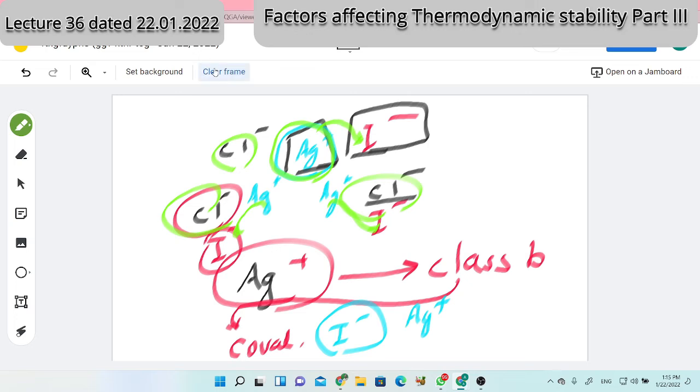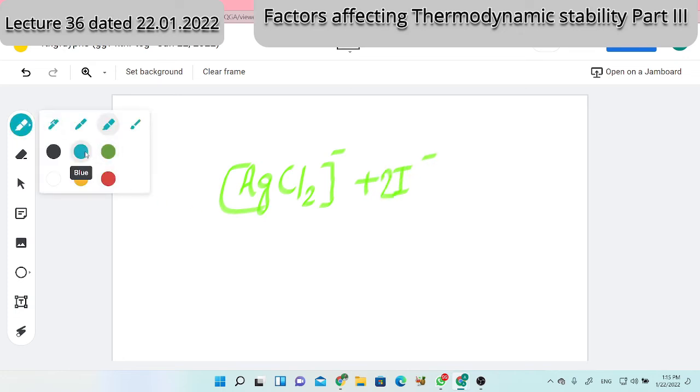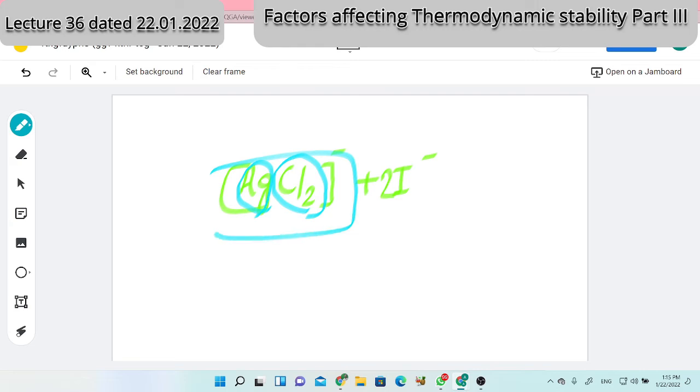But by any means, if there is silver chloride, say AgCl2 minus formation, and outside of this complex ion there are iodide ions, in such cases, see how interesting it is. Silver ions are inside. Chloride ions are covering that silver ion. Outside of this bracket, outside of this complex ion, iodide ions are there. But iodide ion could sense a silver ion. It is their ability, power. Silver ion could sense iodide ion outside.